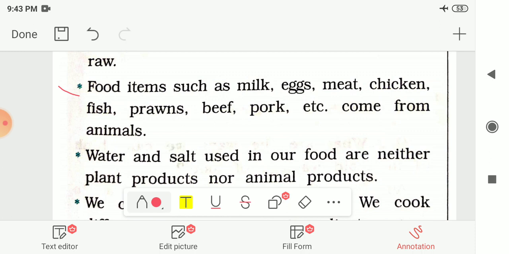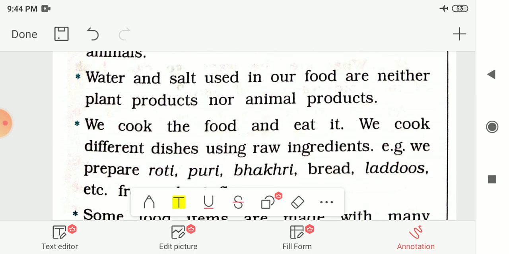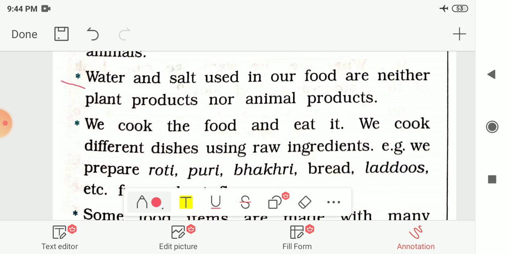So the animals are the sources of these food items. Other than this, we are also taking water and salt. Water and salt used in our food are neither plant products nor animal products.